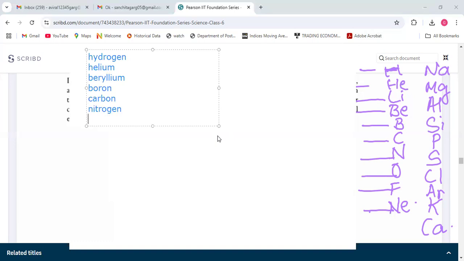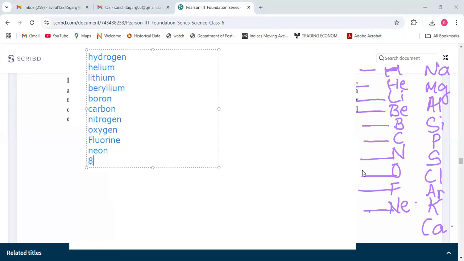Third, okay, wait, I think I forgot the third one. Lithium, oxygen, fluorine. Also number them, okay? Where is sodium?